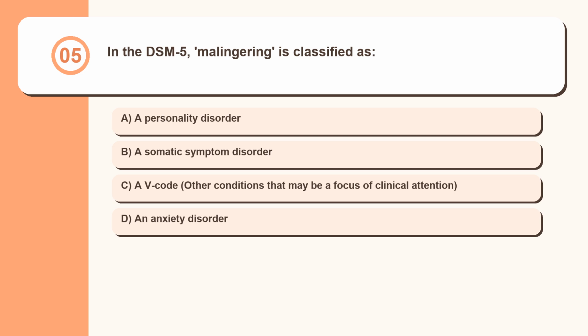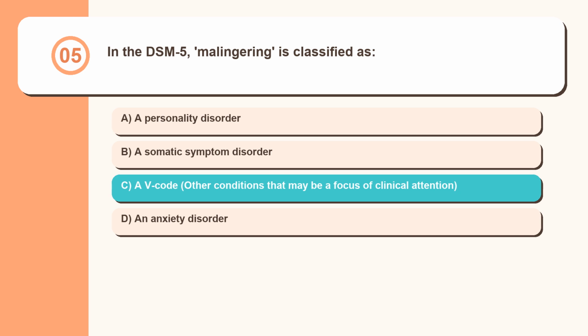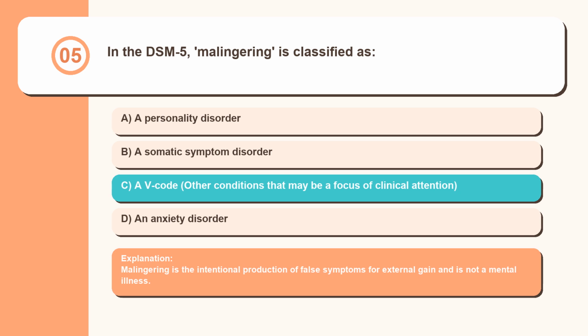Question 5. In the DSM-5, malingering is classified as a personality disorder, a somatic symptom disorder, a V-code, other conditions that may be a focus of clinical attention, an anxiety disorder. Malingering is the intentional production of false symptoms for external gain and is not a mental illness.